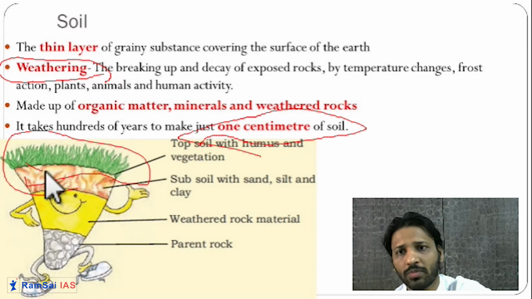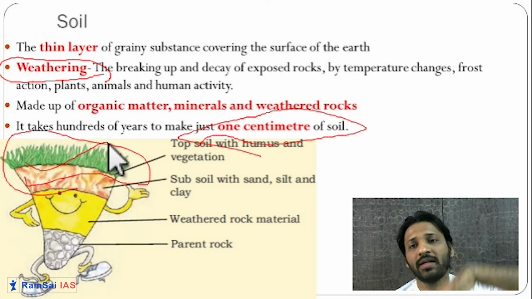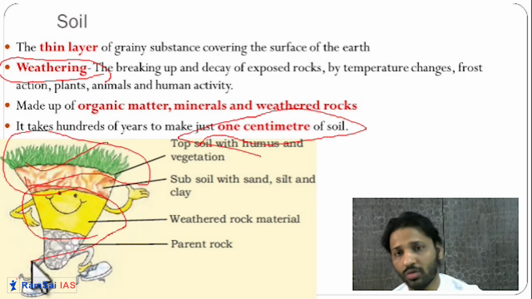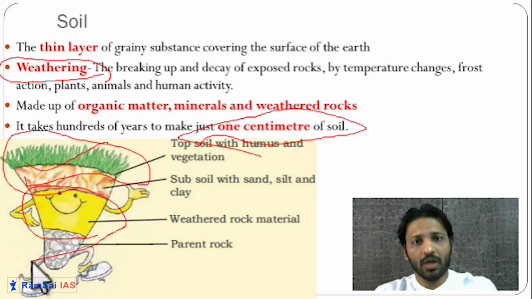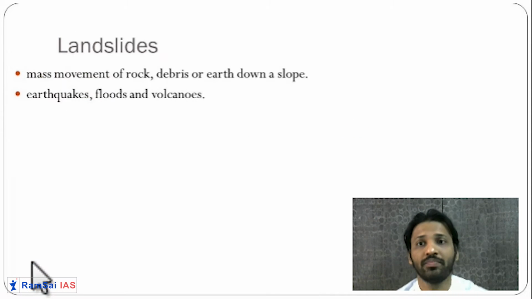You can see the top layer of the soil is full of organic matter. As you go down, there is less organic matter, and in the third layer you will see only weathered rock material. You won't see any humus or other organic material. In this way soil forms, and weathering is the most important process for the formation of soil.